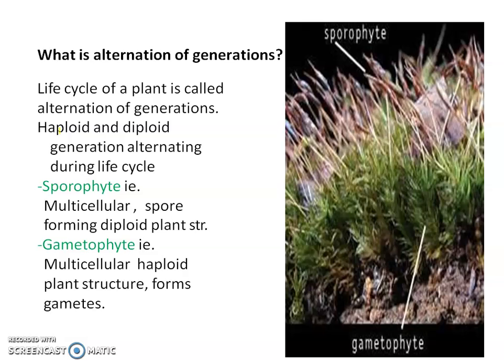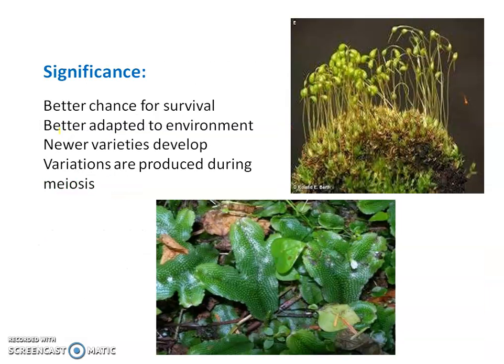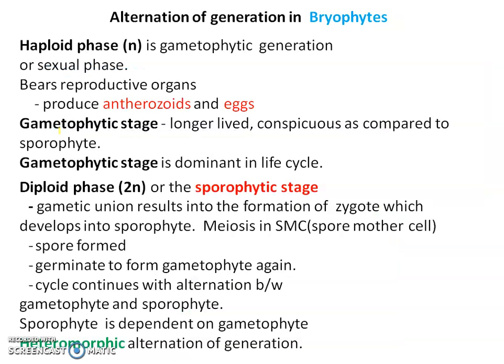After the gametophyte comes the sporophyte. After the sporophyte again comes the gametophyte. Then what is the significance? It gives a better chance of survival, adaptation to the environment, and new varieties are developed. That we all know. Then alternation of generation in bryophytes is that the haploid phase is the gametophytic generation or sexual phase. It bears antherozoids and eggs. The gametophyte phase is longer lived and it is dominant.